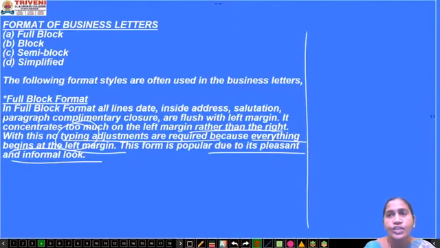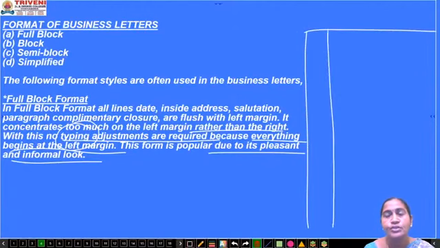Until and unless you give a margin to a letter, you should not start a letter. In class, when I ask you to write a letter, you search for a pencil or a scale. But in the office, you won't get such pencil or scales. Then what you have to do is simply fold the paper 1 inch in the corner and you will get a margin. And from the margin, you can start writing the letter.